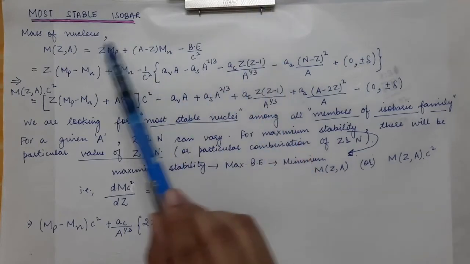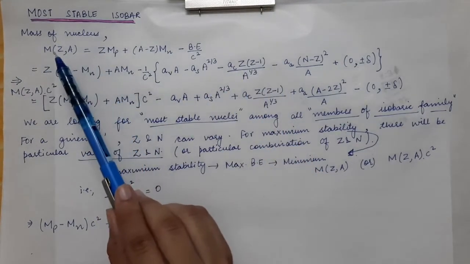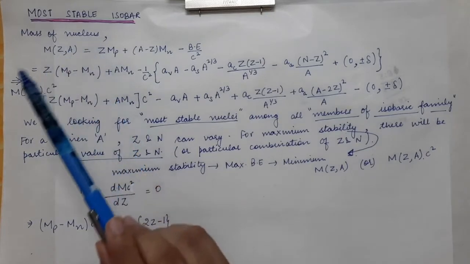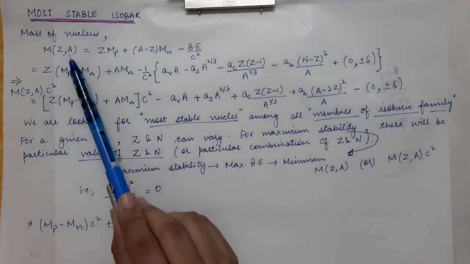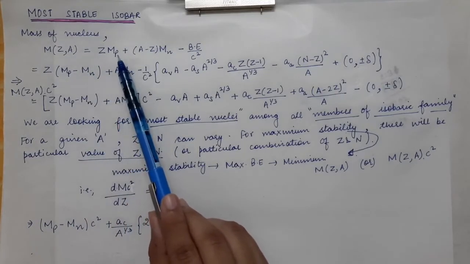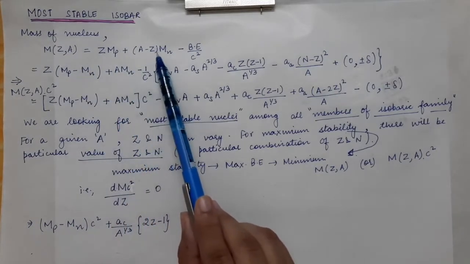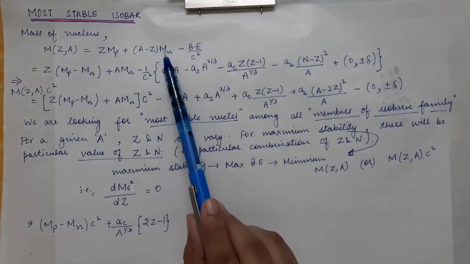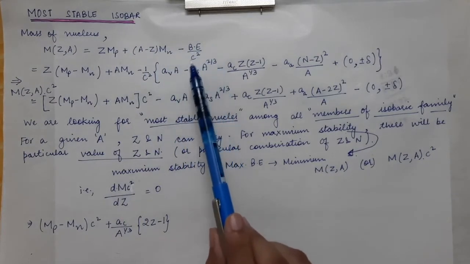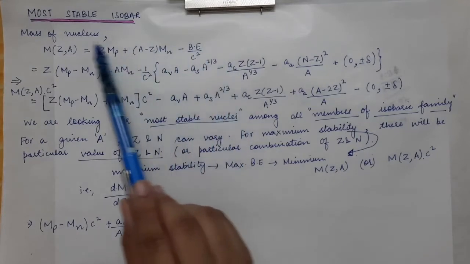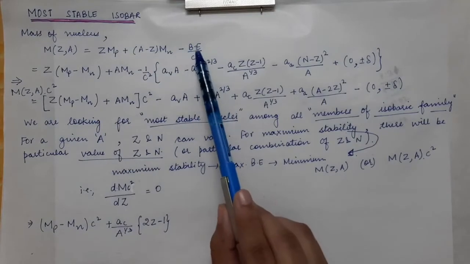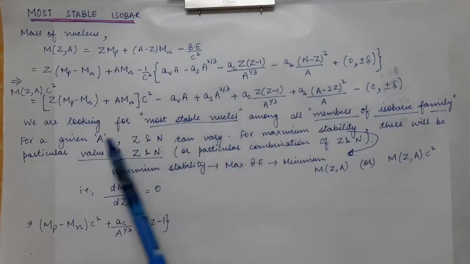We have already looked at the mass of a nucleus which has Z number of protons, where A is the total number of nucleons present in that nucleus. So the mass of that nucleus is equal to Z times the mass of a single proton plus (A minus Z), which is the neutron number, times the mass of one neutron, minus binding energy divided by c squared. This expression is for mass, so we have divided the energy by c squared.